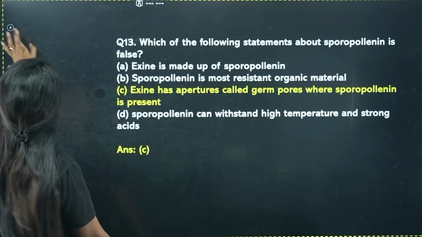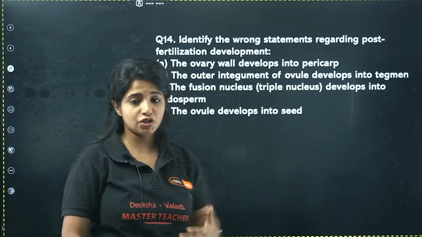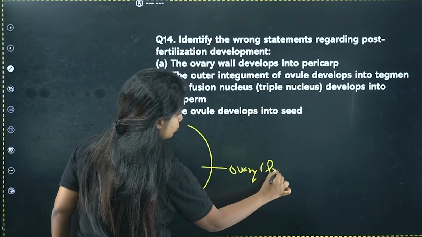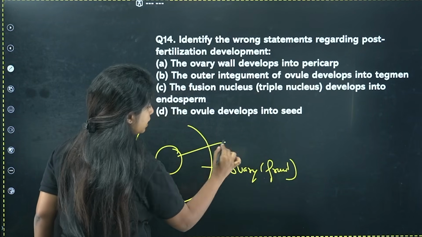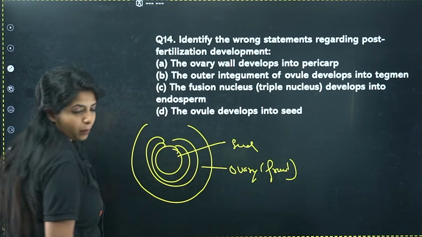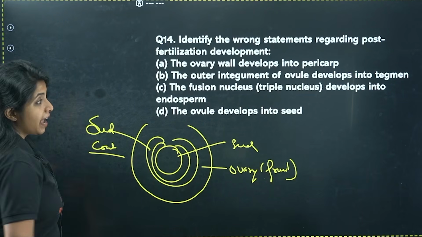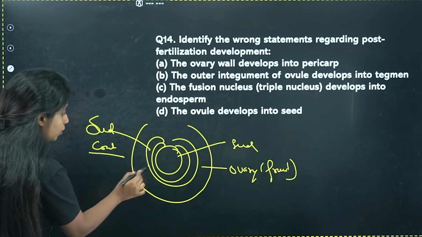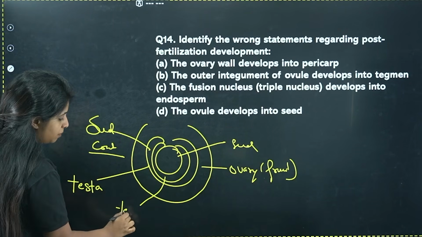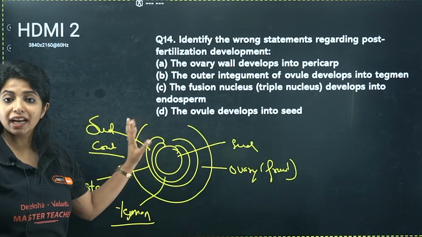Okay, perfect. Next question. Identify the wrong statements regarding the post-fertilization development. Post-fertilization, I told you, the ovary will be developing into a fruit. The ovule will be developing into a seed. The ovule has the integuments. What happens to them? They become the seed coat, and they have specific names also. The outer one is known as testa. The inner one will be known as tegmen. So testa is the outer one, tegmen is the inner one.